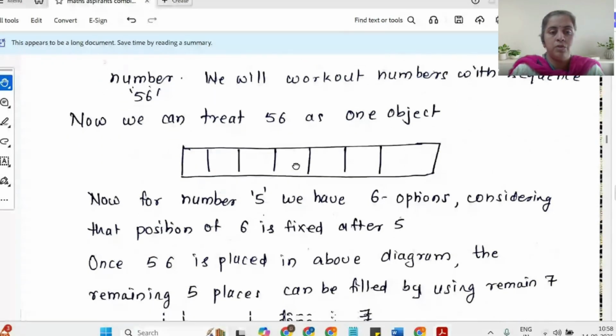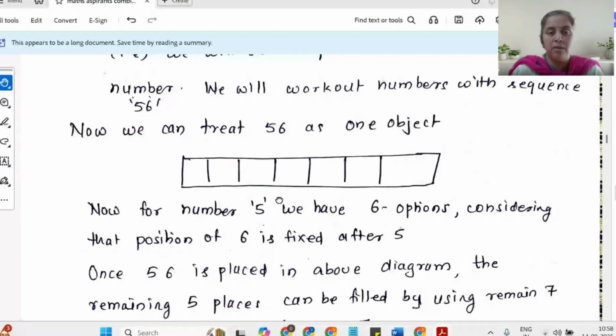Okay. So for now, there is only one way of generating 56 in the 7-digit number. Your 5 can take the first position, and 6 appears right after it.